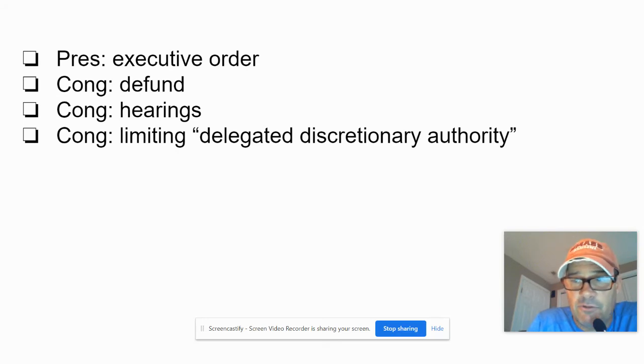Congress can limit delegated discretionary authority. Congress doesn't have to give over the power of making the rules for a law. Congress could, theoretically, while a bill is being drafted, call in experts to find out exactly what the best rules would be, and then Congress makes those rules, and the bureaucracy is simply enforcing them rather than actually writing them. Congress doesn't do this much anymore, but this is actually the way laws used to be made. Congress would bring in experts and write all the rules themselves, rather than counting on the bureaucracy as the experts.